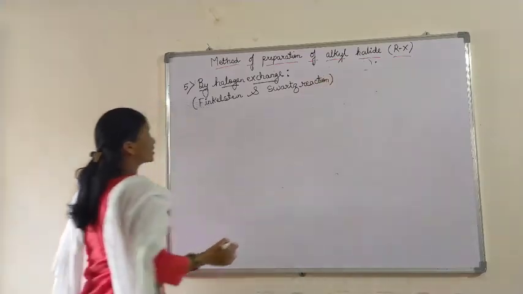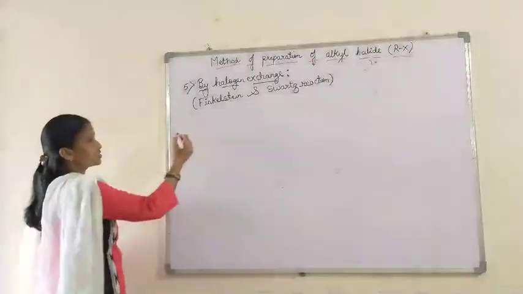Now the first reaction we studied, that is the Finkelstein reaction.